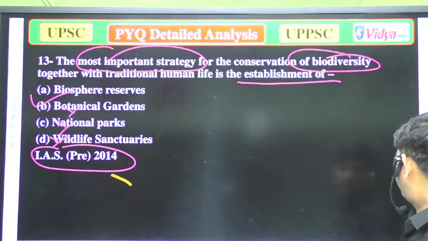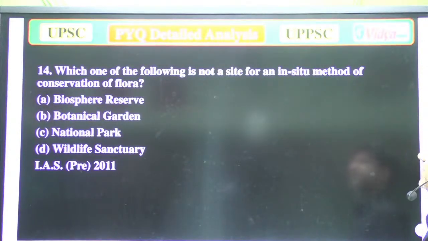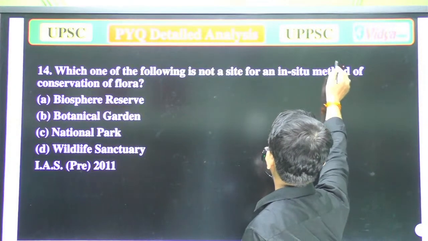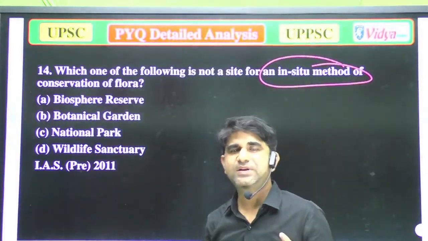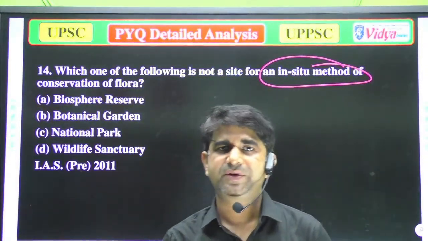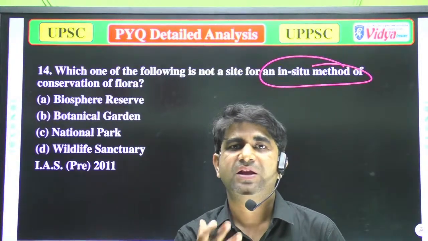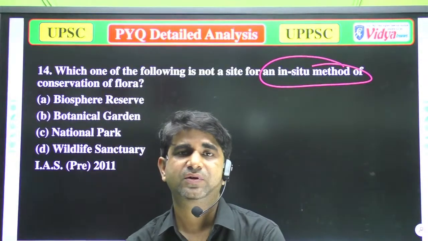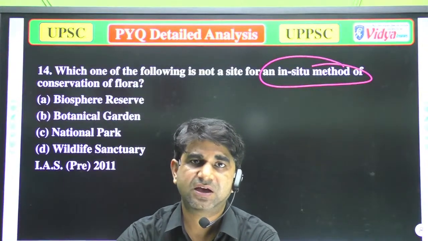Now we'll move to the next question. Our next question is, which one of the following is not a site for an in situ method of conservation of flora? Well, in situ means in its natural habitat. Ex situ means conservation but not in its natural habitat. Like zoos and some gardens. These are not in situ, these are ex situ conservation.